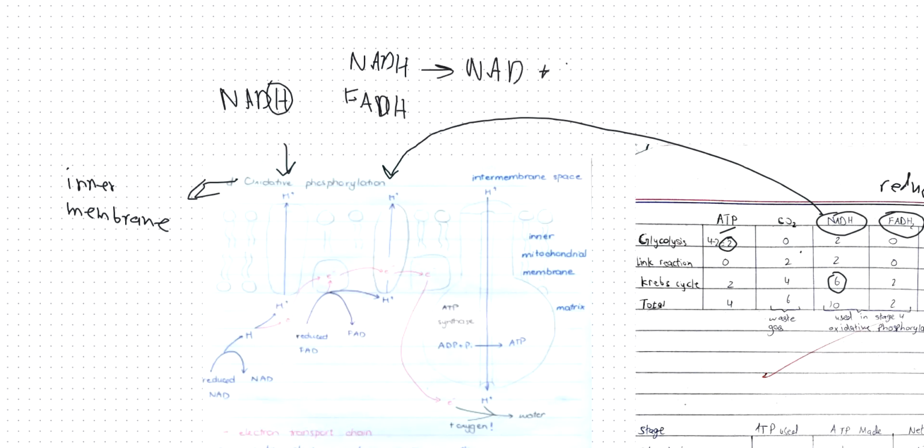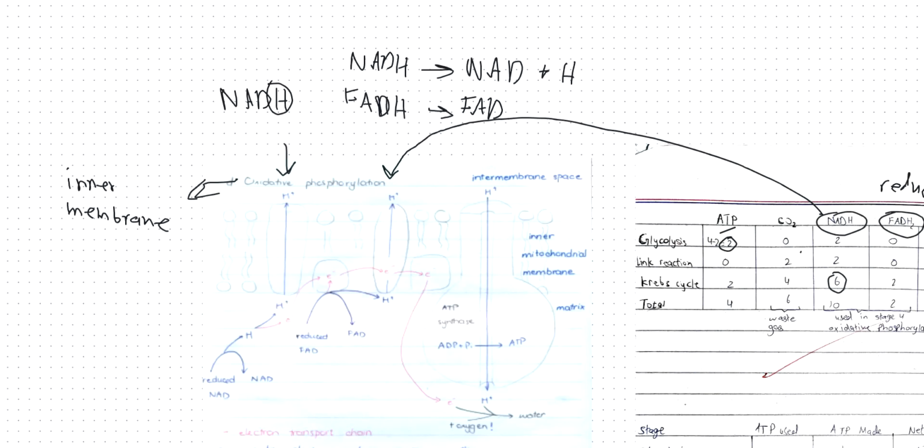Each NADH will release one hydrogen, and when this hydrogen is released, NADH would become NAD. So NAD can go back to glycolysis and start respiration again. So these NADs are being recycled constantly.